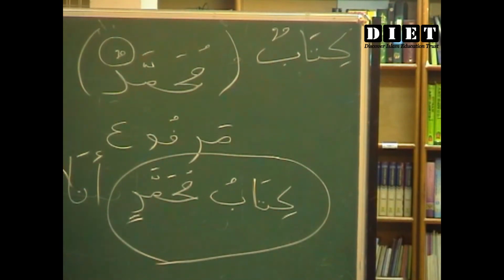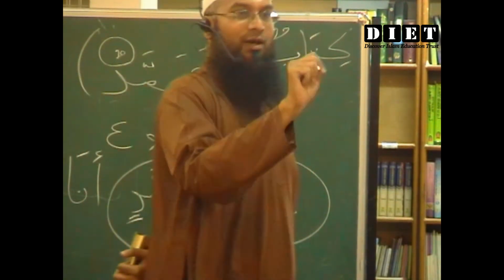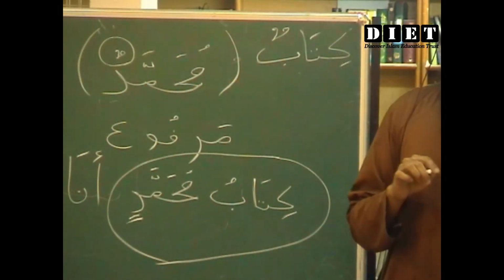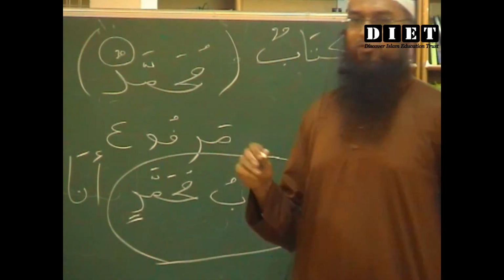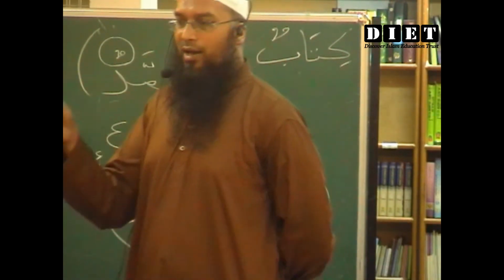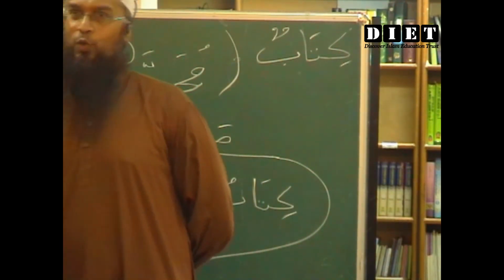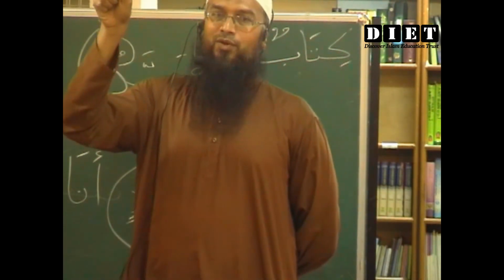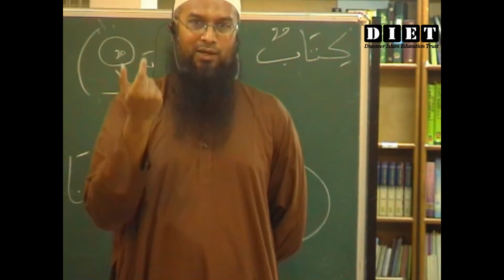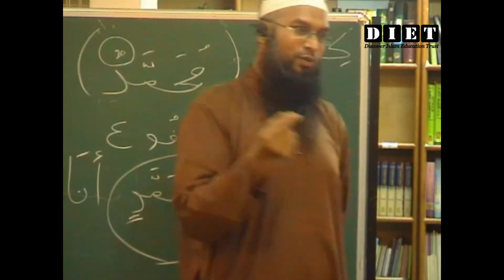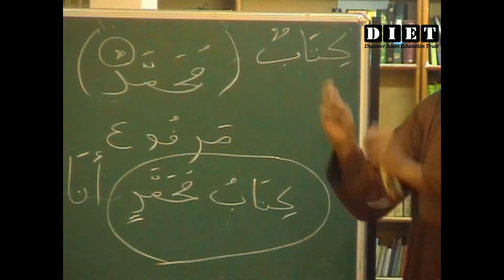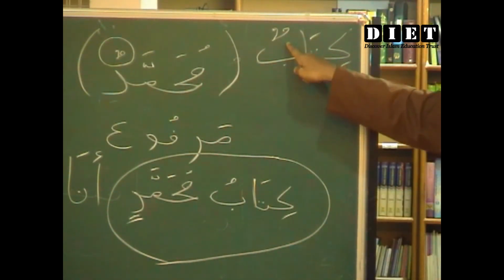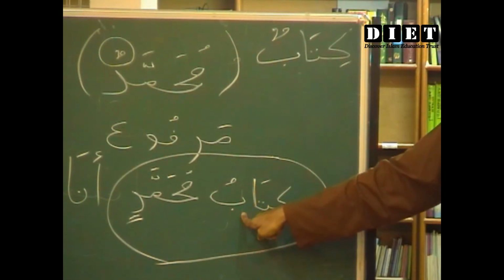So, Nakira and Marifa. When I say Kitabun, then it is Nakira, a book. If I have to say the book, Al-Kitabu. So Kitabun, from the two Dhammas, it has become only one Dhamma. One Dhamma is removed. So it changes, isn't it? Similarly, from Kitabun, here you will find it as Kitabu.